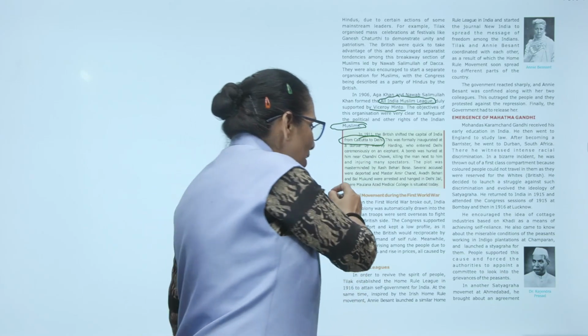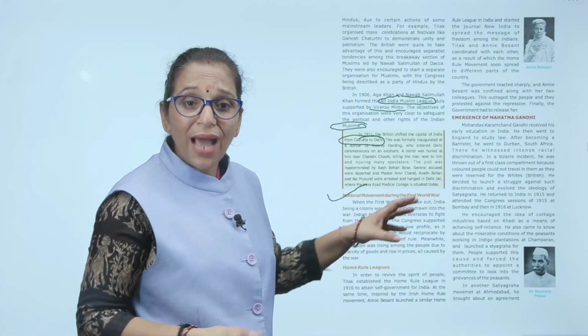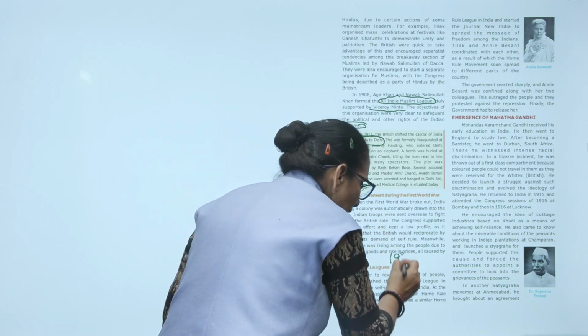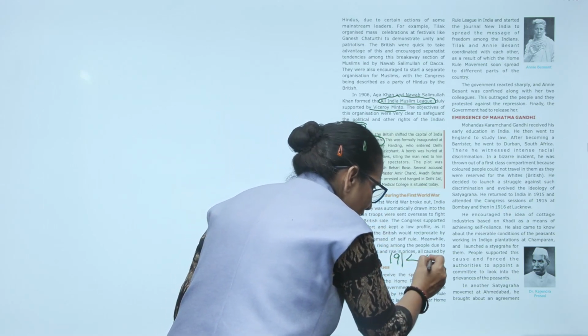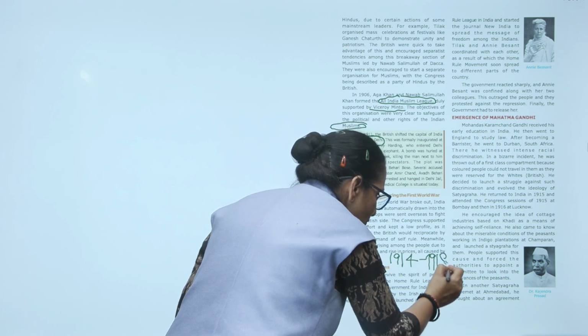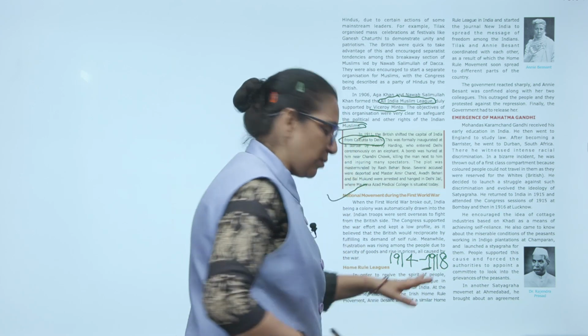Now, the national movement during the First World War. When did the First World War happen, beta? 1914 to 1918. That is the time period of World War I. Remember this, beta, 1918.